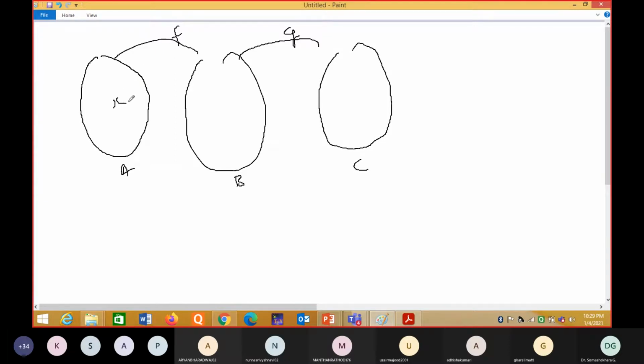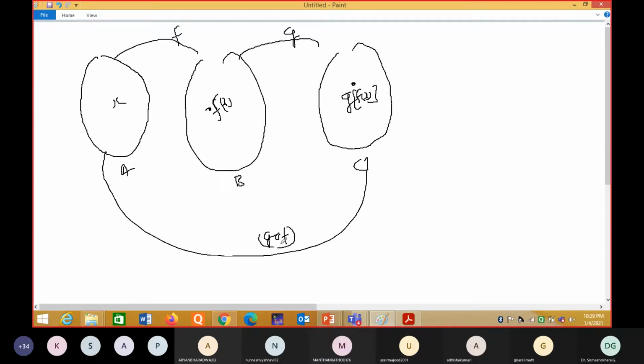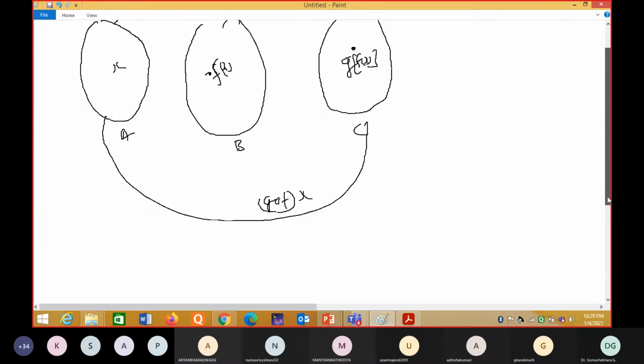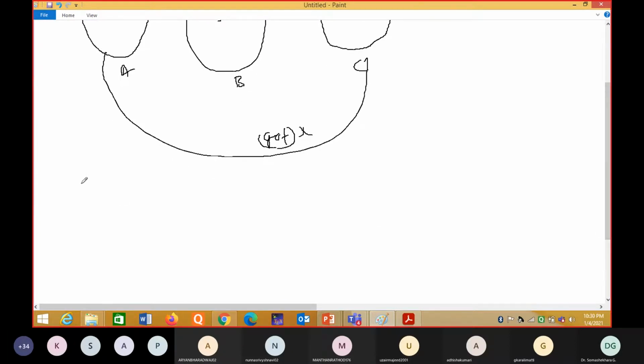Suppose some element x is there. What is the image of x? It is f of x. Again, you have to apply g on this one, and you will get g of f of x. This is the image. So what is the mapping from A to C? That can be written as g composition of f of x. Here we can calculate a composite mapping if you know f of x and g of x.